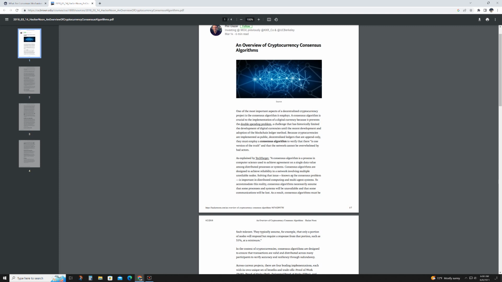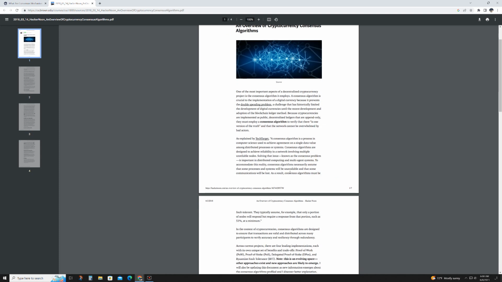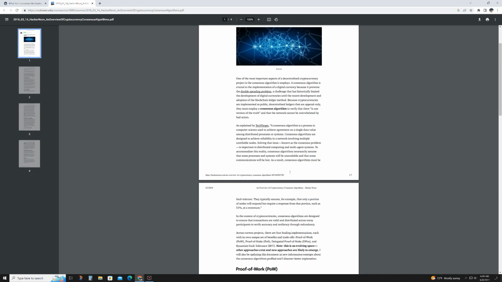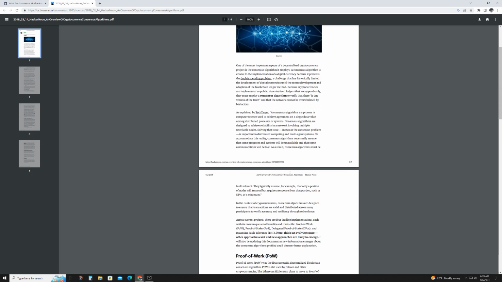The next one is delegated proof of stake, which is DPoS. It's a variation of proof of stake where token holders vote for a limited number of delegates to validate transactions and produce blocks. These delegates are responsible for maintaining the network's operations and securing consensus. DPoS aims to increase transaction speed by allowing a smaller number of trusted nodes to validate transactions on behalf of the network, resulting in faster block confirmation times.